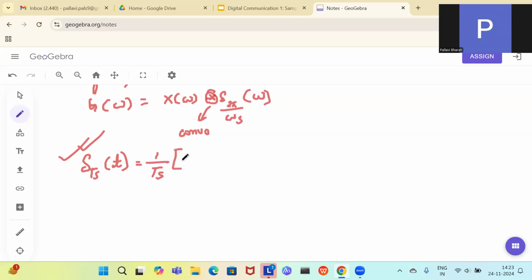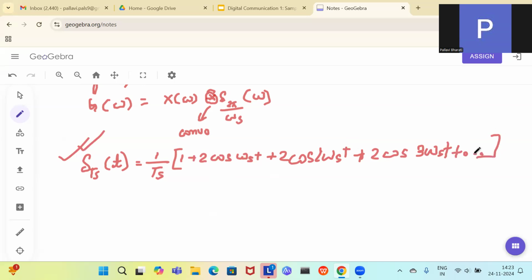1 by Ts times 1 plus 2 cos omega s t, plus 2 cos 2 omega s t, plus 2 cos 3 omega s t, and it will go on in this manner.